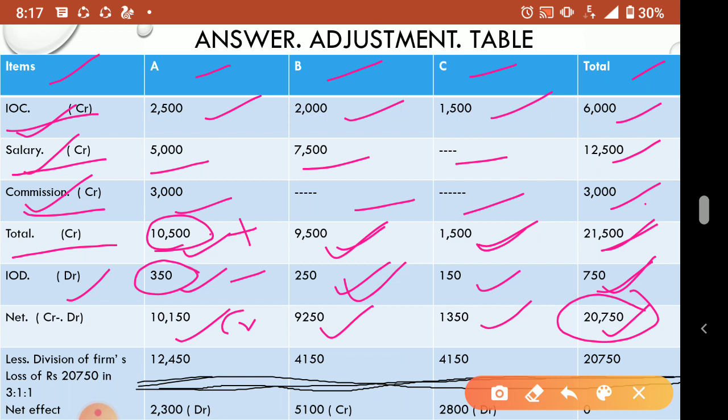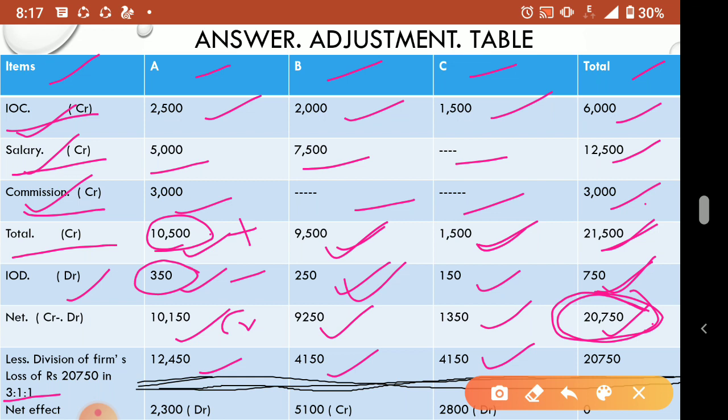Means if they would have charged it, how much would have been the loss? That also we have to write. So 20,750, this final figure after the net effect, you divide in the ratio. The ratio is 3 is to 1 is to 1. So when we divide 20,750 in 3 is to 1 is to 1, the ultimate loss for A is 12,450, B is 4,150 and C is 4,150. Understood? So this step, what we are doing with this 20,750, belongs to the P&L appropriation account.